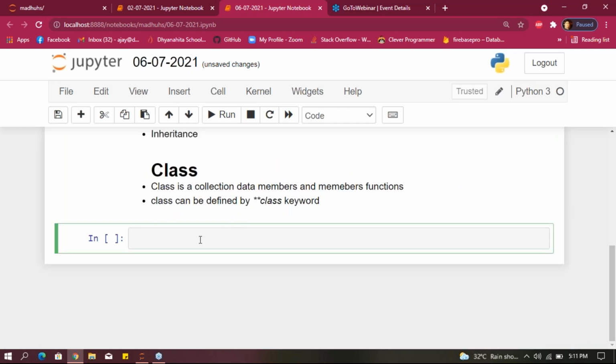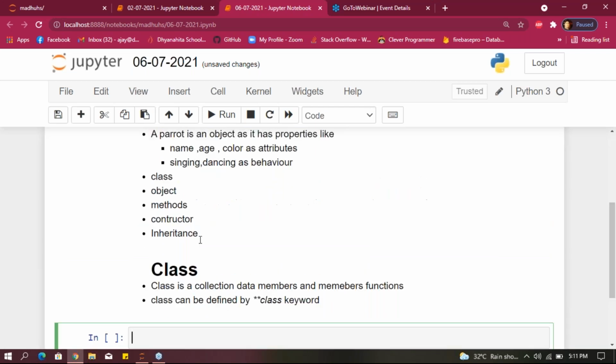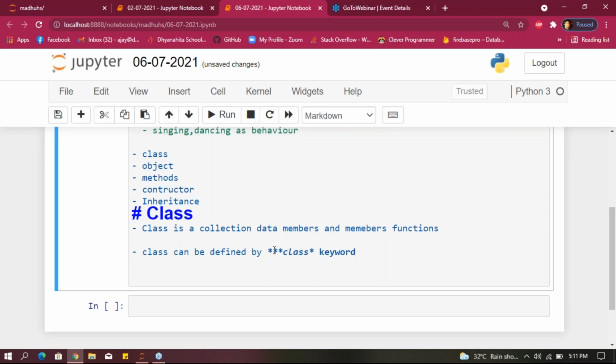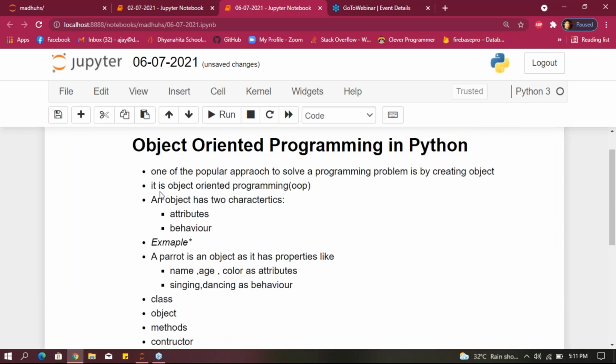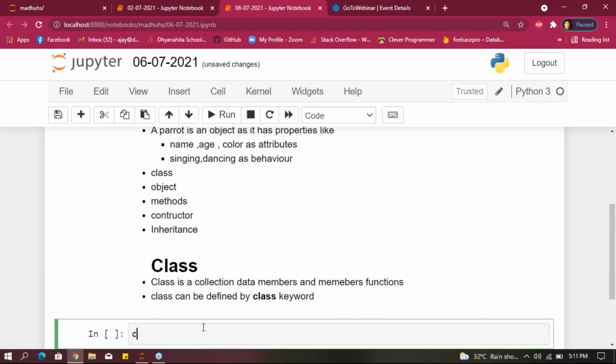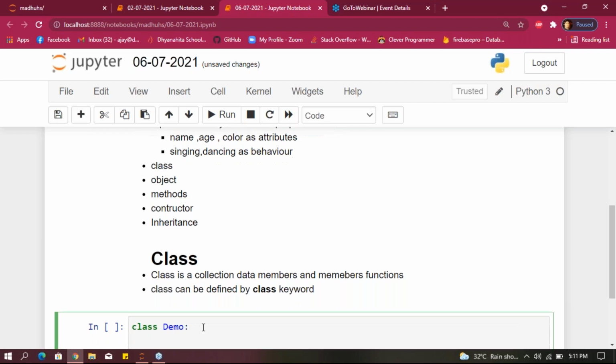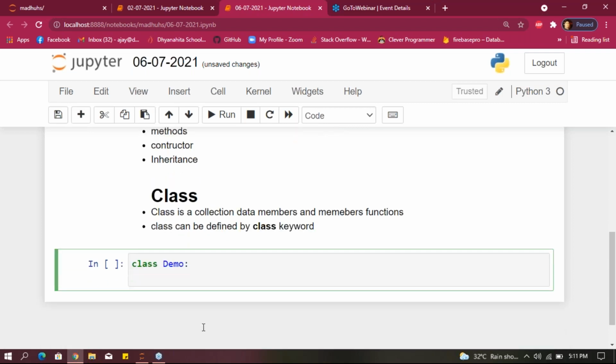For example, look here. An object has two characteristics: one is attributes and the second one is behavior. First we'll create a class named demo. After that, we have to create a method.